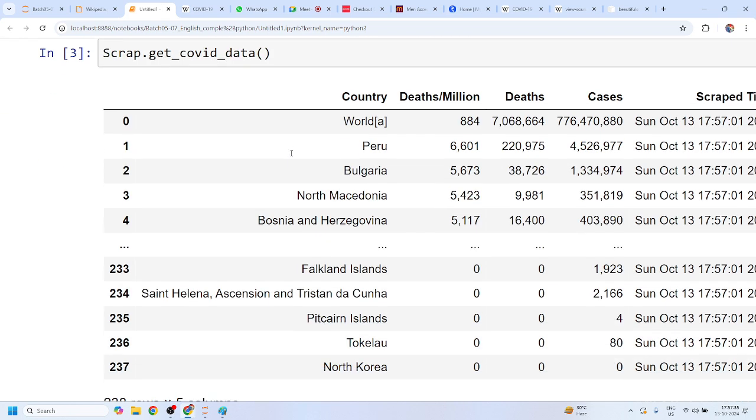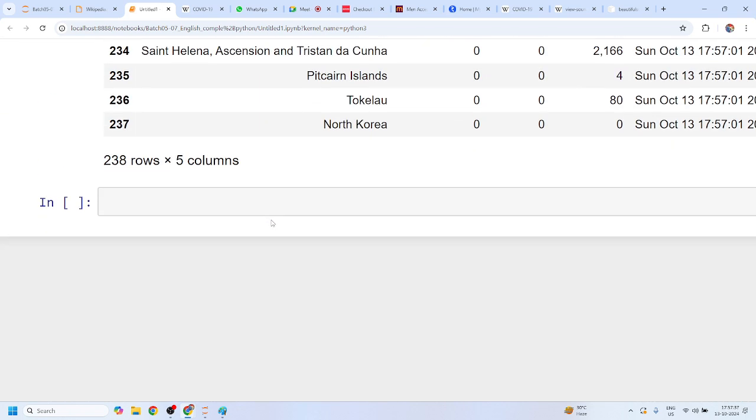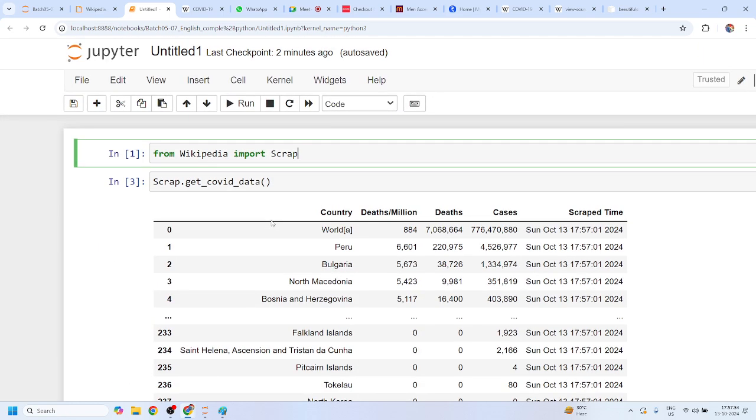So candidate, your task is to scrap whatever possible static website, right? I have already given you the hint on how you can check which website is static or which one is dynamic, right? You can use the same concept and approach. Mohit, any doubt? No, sir.